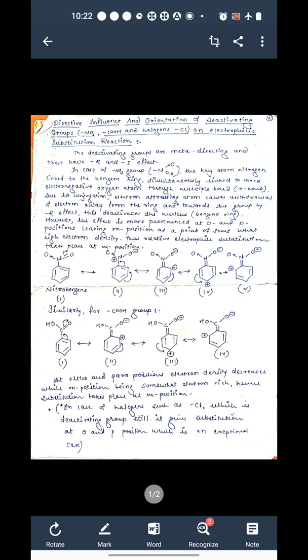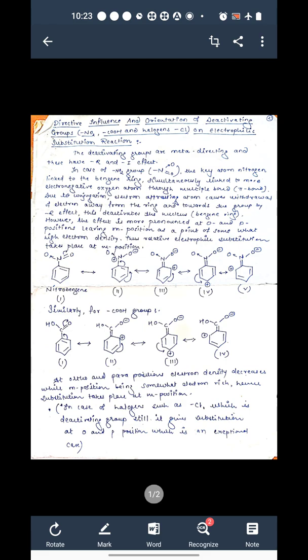Here the key atom is nitrogen, and as you can see, nitrobenzene is written there, meaning the benzene ring is there and the NO2 group is attached to it. Here oxygen is more electronegative than nitrogen, and therefore the pi electrons are shifted towards oxygen, and now oxygen carries a negative charge, while nitrogen, as it donates a pair of electrons, now carries a positive charge.